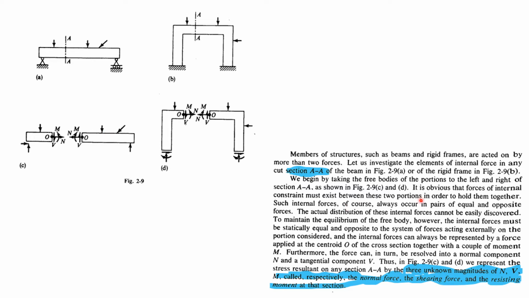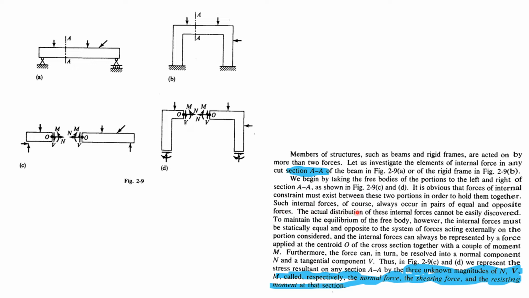So here it is obvious that forces of internal constraint must exist between these two portions in order to hold them together. These two are held together. Okay, so if we cut this one, forces should be equal in order to hold them together.